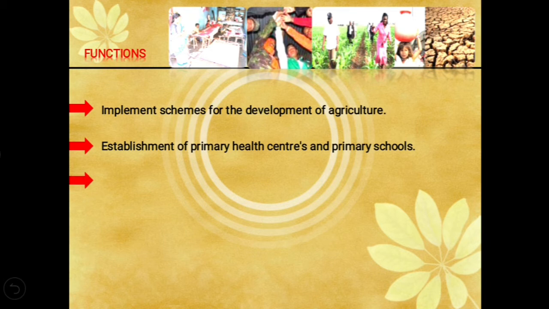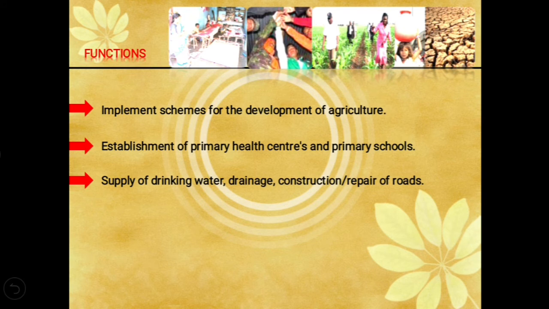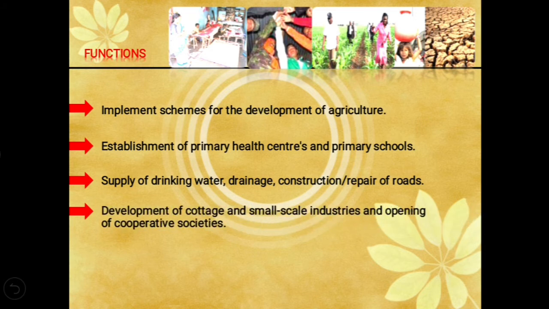It establishes the health centers, that is the hospitals, and even the primary schools. Then supply of drinking water, drainage, construction and repair of roads.